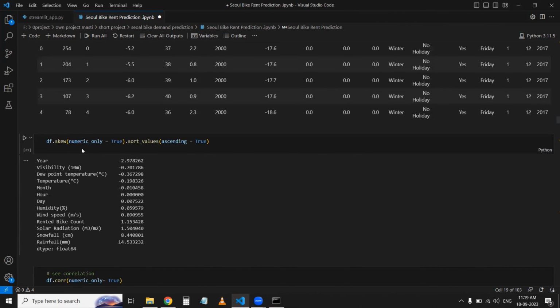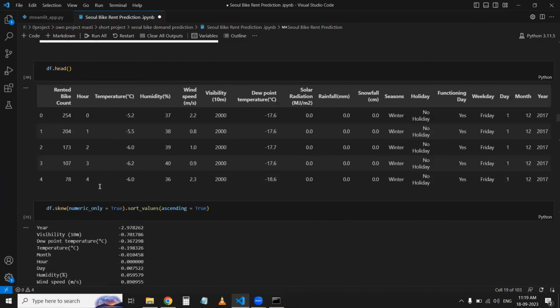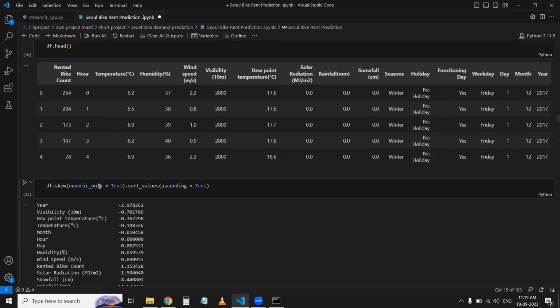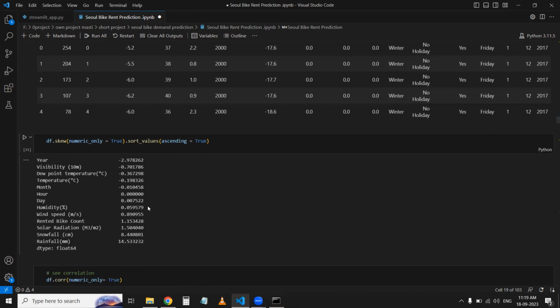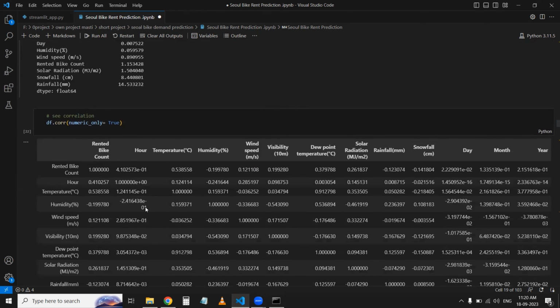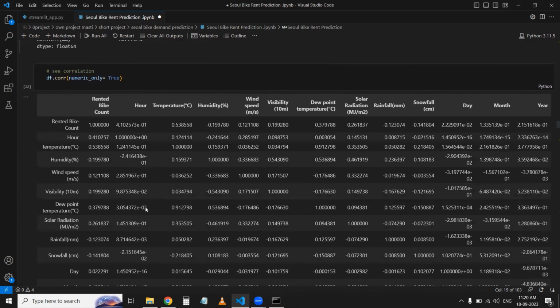Then I have used skew with numeric_only equal to True, so that I got the skew data about my data. And in the next code I have seen the skew data, numeric only true. It means I have checked the skewness of my columns. Then I have seen the correlation values. I can't imagine whether the data is good or not, and the relation between the two variables.